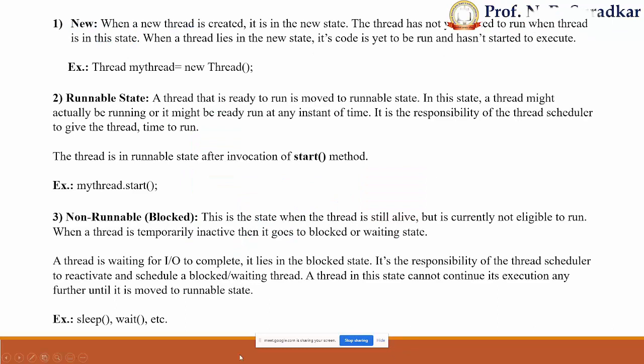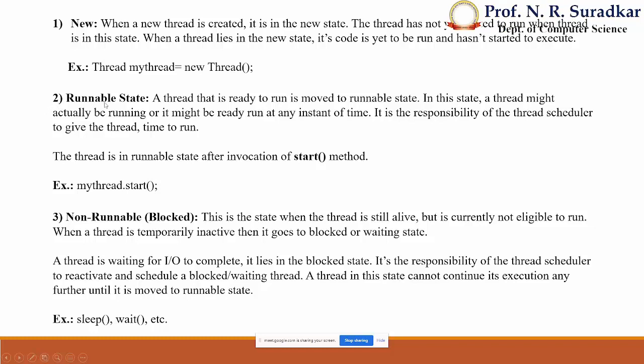Whatever I told you, all of these are given here. New: when a new thread is created, it is in the new state, and the thread has not started to run. When a thread lies in the new state, its code is yet to be run and hasn't started to execute. Here we only create the thread by using Thread myThread = new Thread. Thread is a class, myThread is the thread name, new is a keyword, and Thread is also a class name.